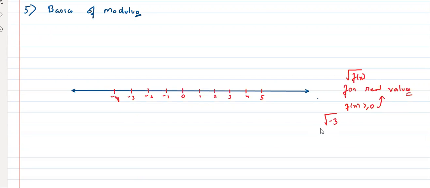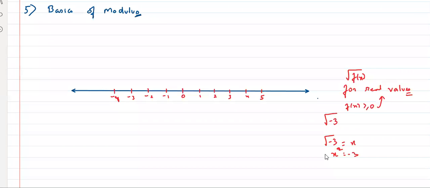You can say, sir, how is this possible? If root of -3 is equal to x, then x squared is equal to -3, which contradicts the basic fundamental fact that the square of any number is always positive. Is that statement wrong? No, it is perfectly fine, because whatever we said was with respect to real numbers.